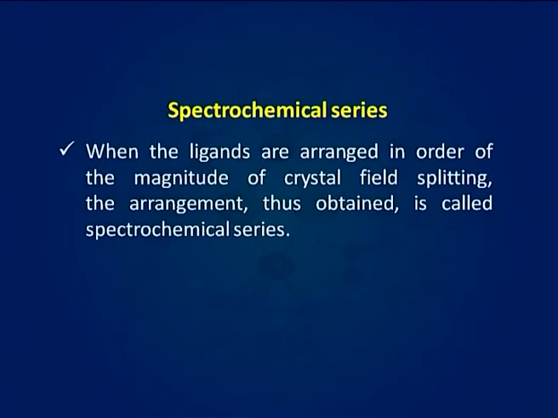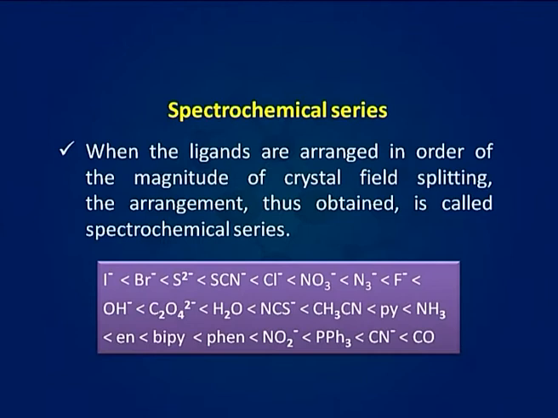When the ligands are arranged in order of the magnitude of crystal field splitting, the arrangement thus obtained is called spectrochemical series. Here you can see the spectrochemical series. The ligands are arranged in increasing order of crystal field splitting energy. I−, Br− are weaker ligands and CN−, CO are stronger ligands.